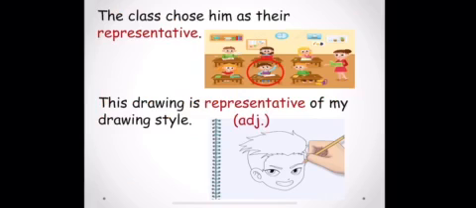Let's look at other examples. The class chose him as their representative. That means it's only one person who will act or who will be the example for all the other people in the classroom. So he is a representative.